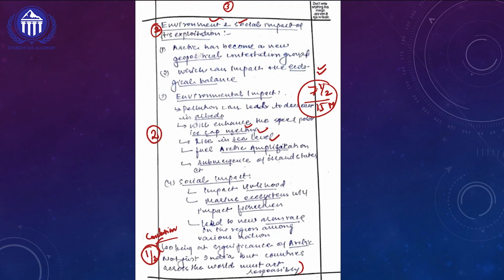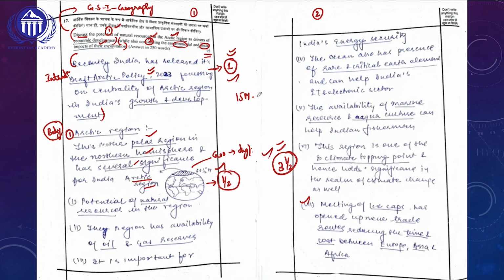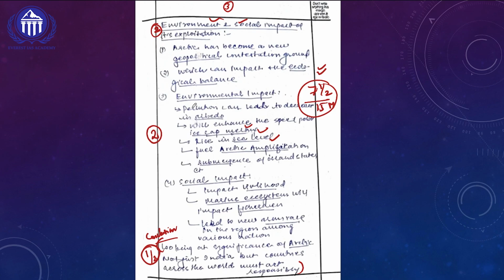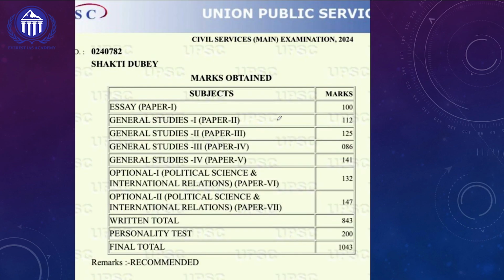What are some of the important learnings from this UPSC topper? Whenever we are writing a 15 marker question, try to come out with 12 to 15 points. This is one important thing we need to follow. This topper has written 7 points for the first subheading and 4 for the second, so around 11 points, which is very near the 12 points I suggest for a 15 marker question. Not only that, the usage of diagrams and linkage with current affairs are additional things we need to learn from this topper. In the mains mark sheet of All India Rank 1 Shakti Dubey, in GS Paper 1 she got 112 marks out of 250, which comes to around 5.5 to 6 marks per question.